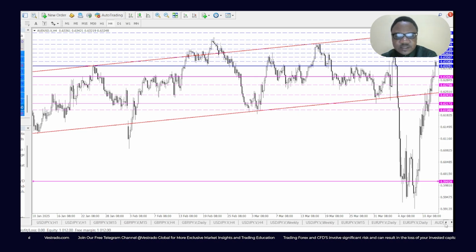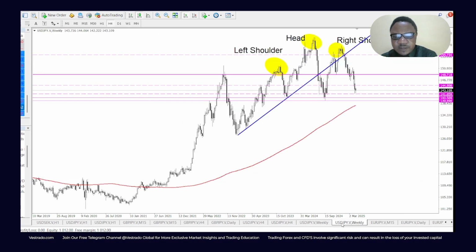What's next? The yen, the USD JPY. Look, as I said before, the outlook is strongly bearish on the USD JPY, and that's exactly what happened right here. Price hit major support level 141.85. If it goes strongly below that, we could see price touch 140.50 and below that 139.49, perhaps the 200-day moving average on the weekly chart.